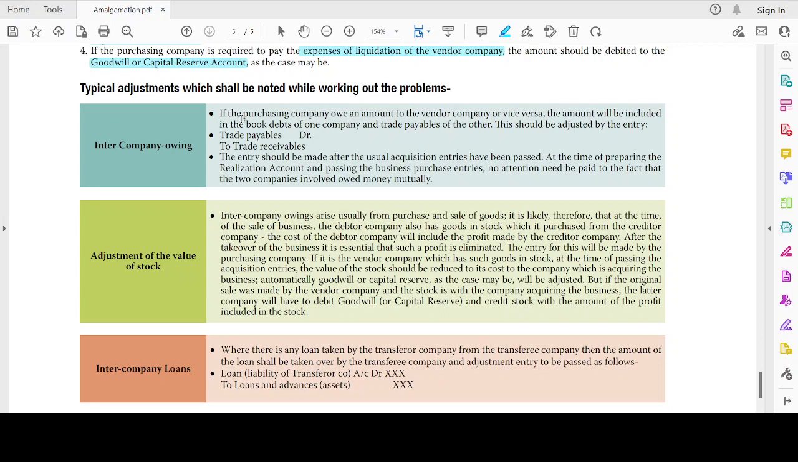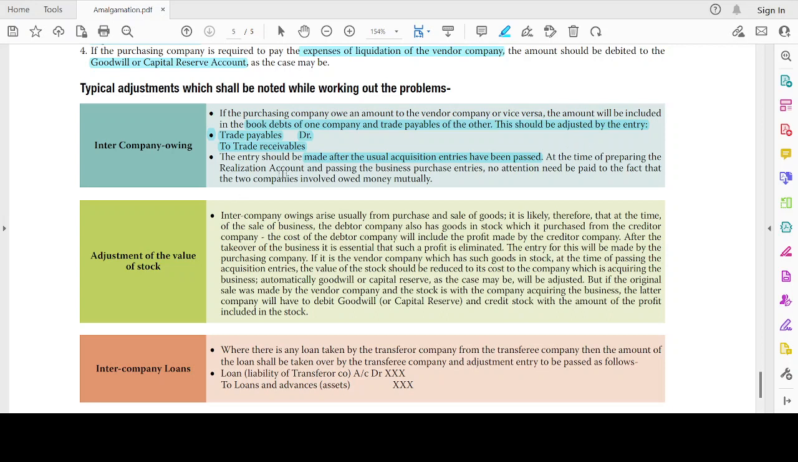So, intercompany owing. If the purchasing company owes an amount to the vendor company or vice versa, the amount will be included in the book debts of one company and trade payables of the other, and should be adjusted. So, I have to close that entry. The entry should be made after the usual acquisition entries have been passed.